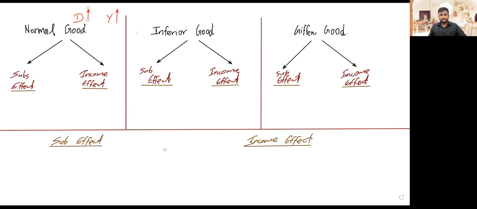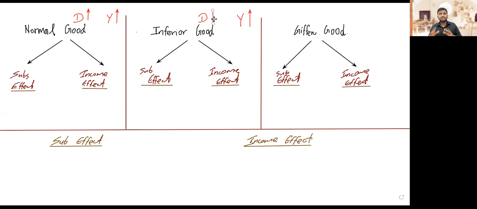An inferior good is a good for which, whenever consumers' income increases, demand will drop. As the name itself says, these goods are inferior in quality and standard. So when people's income goes up, they buy less and less of these products.